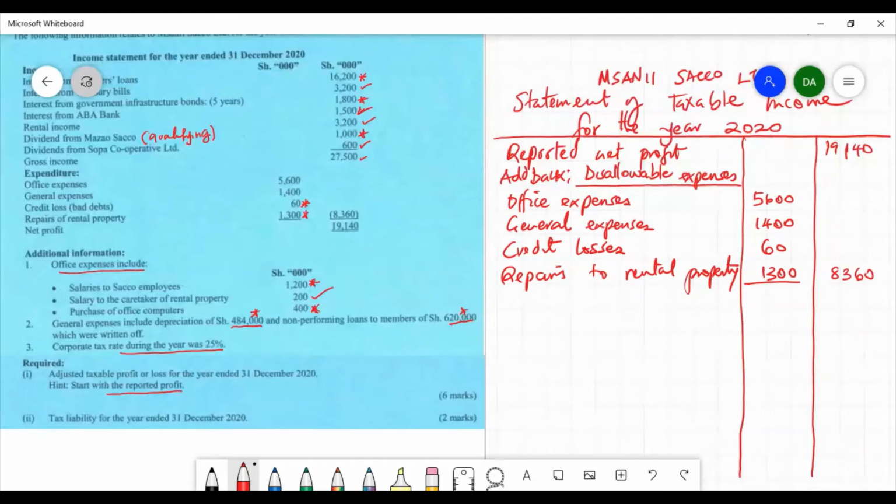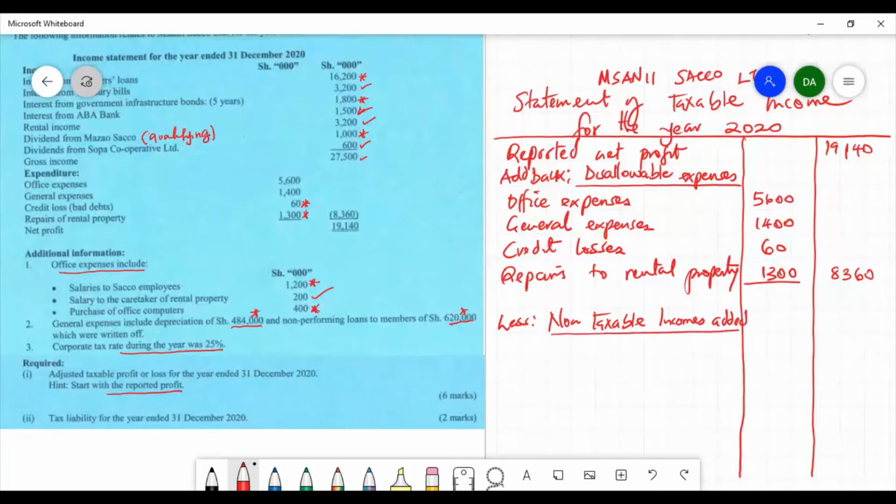After determining and adding back these disallowable expenses, we are supposed to also add taxable incomes which have not been included. But in the case of this example, we don't have any taxable incomes which have not been included. That therefore means that we ignore them and we go to the next item, which is non-taxable incomes which have been added. We deduct less non-taxable incomes added.